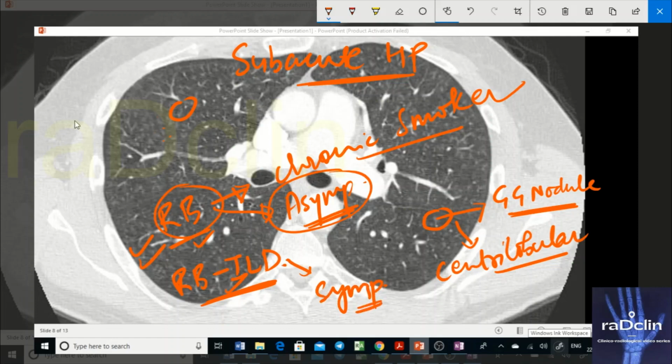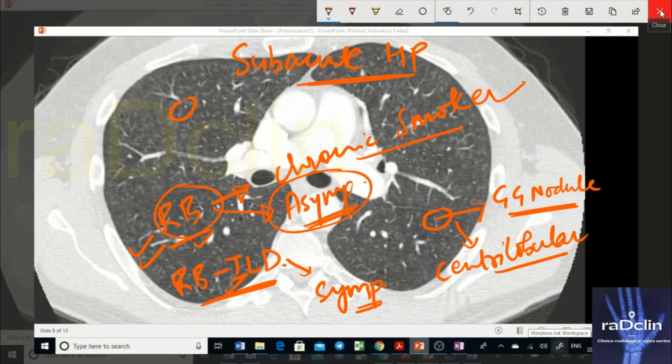So these are similar findings of centrilobular nodules that are ground glass, not solid. This is a characteristic finding we see also in respiratory bronchiolitis, but the history is going to be different. This emphasizes the fact that history is the most important thing when you look at chest radiology.